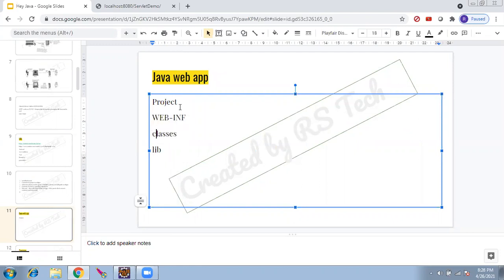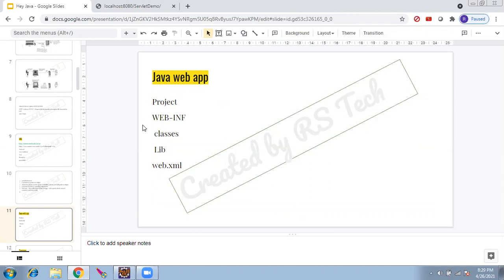This is small c. This cannot be capital C. And lib. And within WEB-INF, we will have web.xml. This is the predefined structure which is accepted universally. The Java people in a conference met and decided this is how any web application should be. So this is fixed.